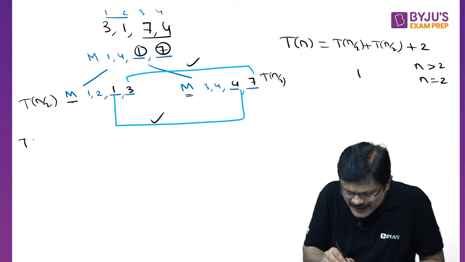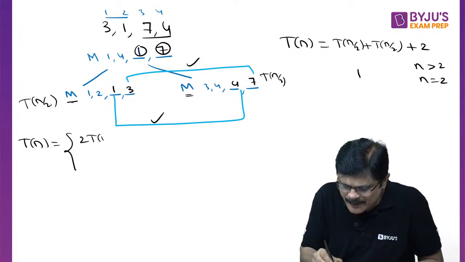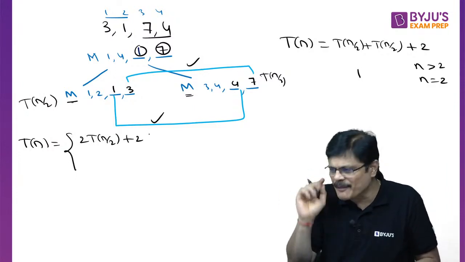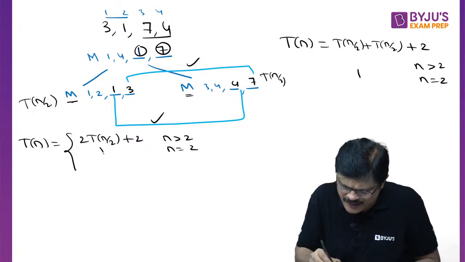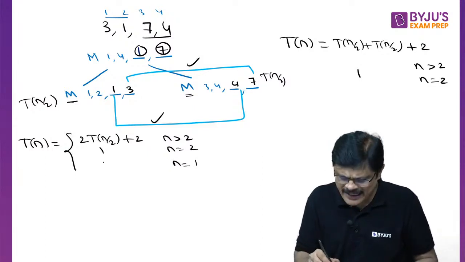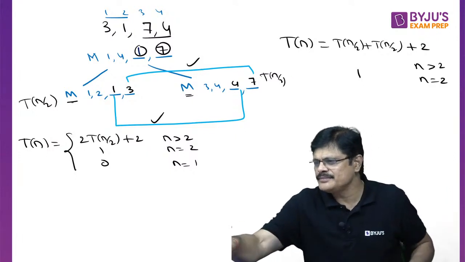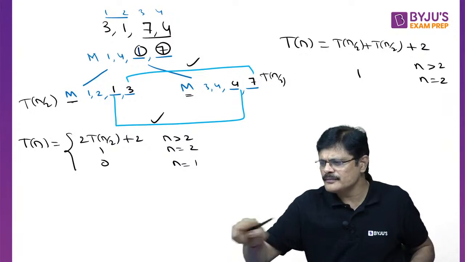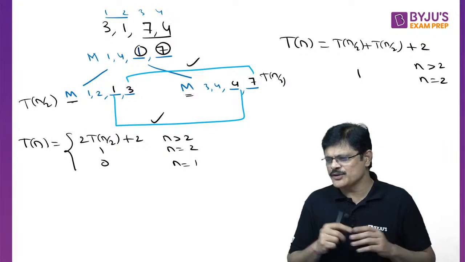So the time complexity T(n) would be 2 times T(n/2) plus 2, to compare the minimum and the maximum, for n greater than 2, and for n is equal to 2 it is 1. For n is equal to 1, there is only one number, so no need of doing anything, sir. Directly that number is minimum, that number is maximum. 0 comparisons are required. All of you able to follow? Is the idea clear? So you just need to solve this problem, my dear friends.